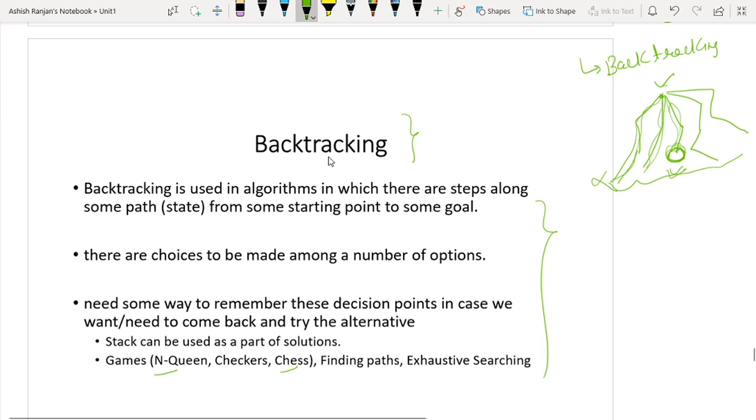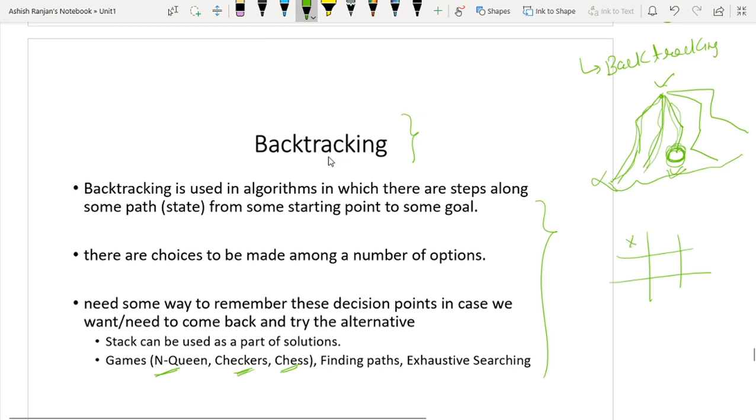in algorithms in which there are several steps along some path from some starting step to the goal. This is our goal. I want to achieve my goal. So in order to achieve my goal, I am tracking each and every path. So this is what the chess problem will contain, what the n-queen problem will contain, what the checker problem will contain. You see this point, checker problem.